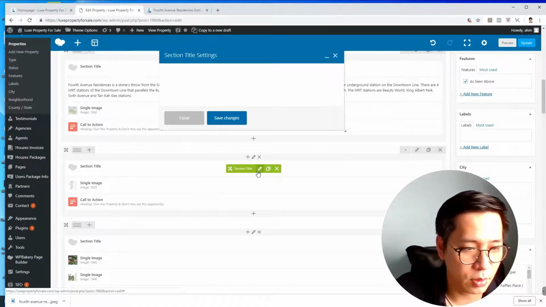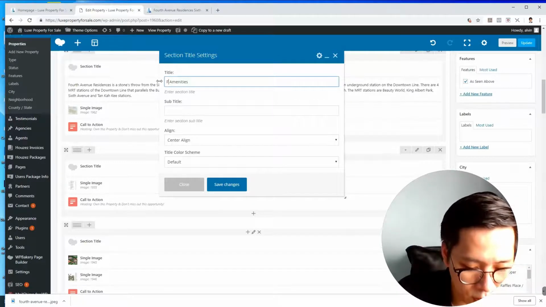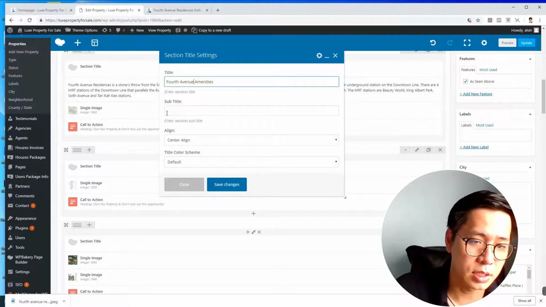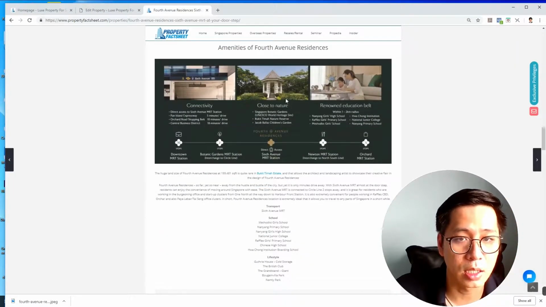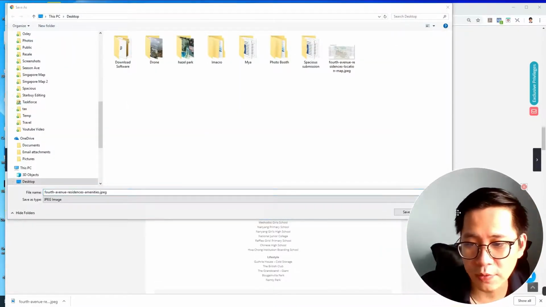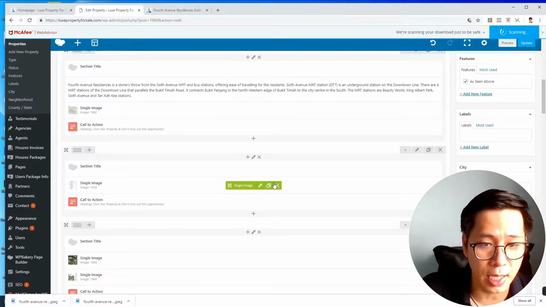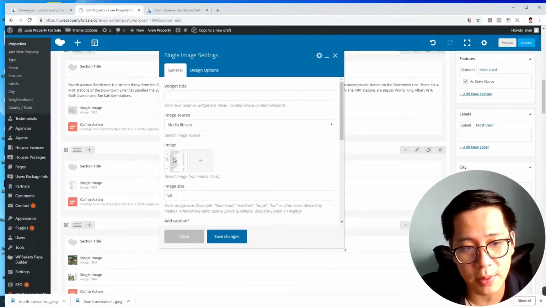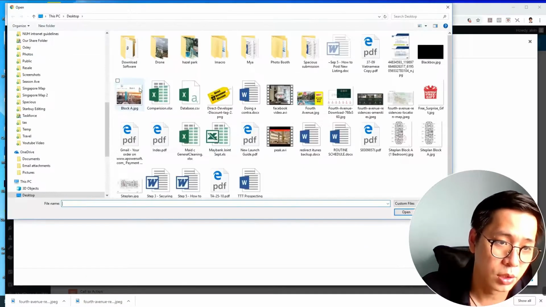The title, what should I do this? Amenities. Let's say I put 4th Avenue amenities. Okay, so what amenities do we have? Yeah, I save this some of the amenities. Most of the information you can actually find from other people's websites. If not, you can just download from the developer's sales kit. But remember, only use images provided by the developer. If not, you might have copyright issues.